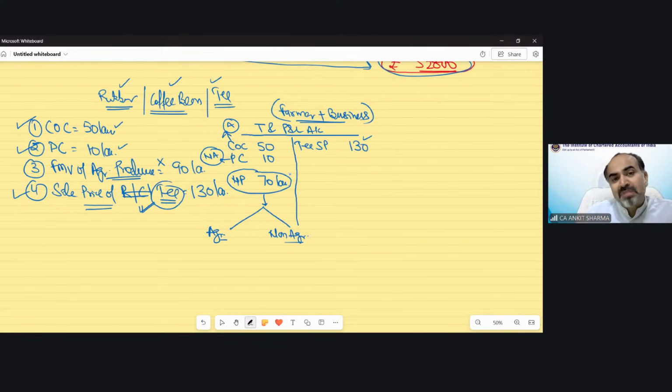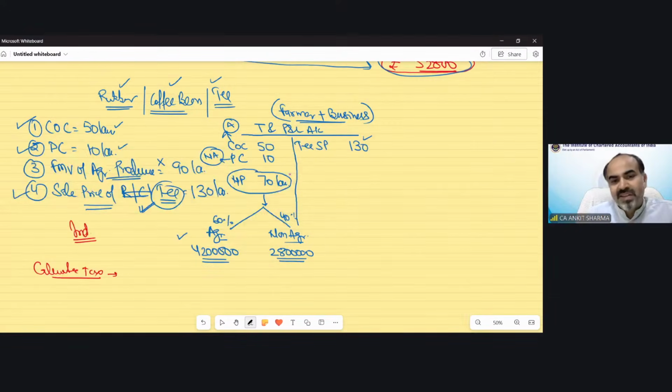Because we have the specific percentage, in case of tea, 60% is agricultural activity and 40% is non-agricultural activity. That means out of this 70 lakh, 42 lakh would be agricultural income, which is exempt from tax. And this is a case of an individual.